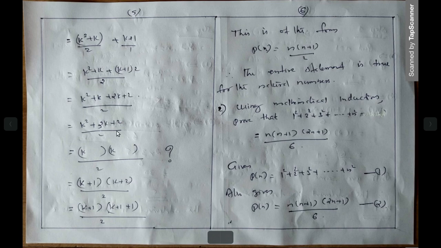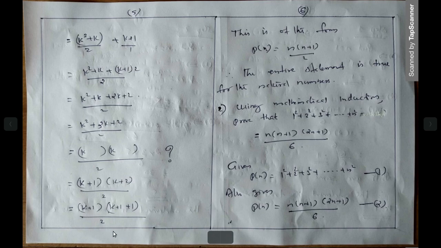What is 1 into 2? 2. What is 1 plus 2? 3. So this is a factorization of this second degree polynomial. That is (k plus 1) into (k plus 2) divided by 2. Okay, k plus 1 into, what is k plus 2? k plus 1 plus 1, 1 plus 1 is 2, right, divided by 2.